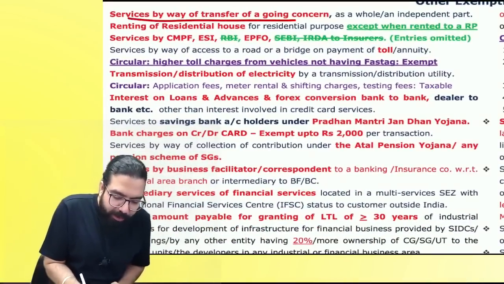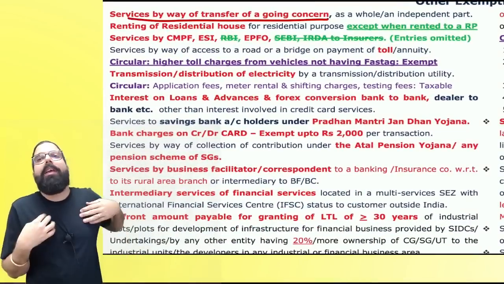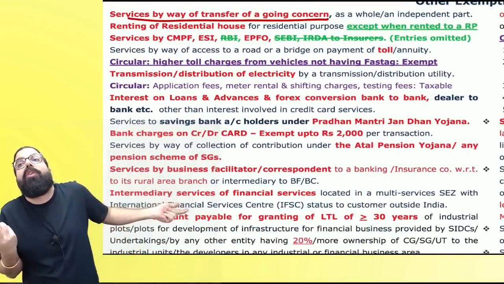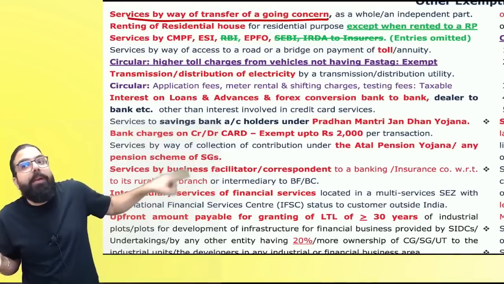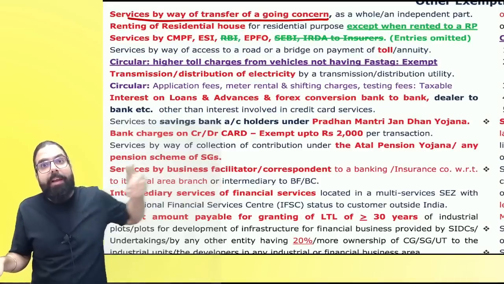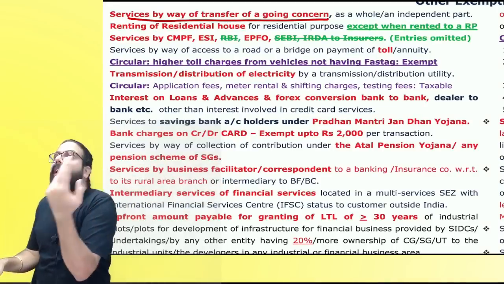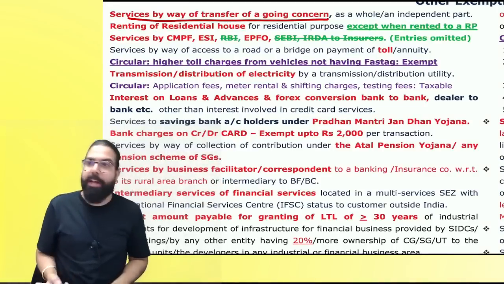It says services by way of transfer of going concern. People, if I transfer business as a going concern, it is always exempted because the front party has to take registration, collect GST and pay. So when I'm transferring the business as a going concern, it is exempt. Who told? Baba, this entry told. Can I go ahead, everyone?